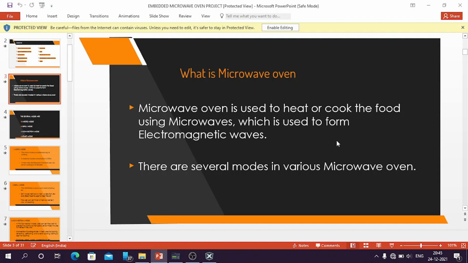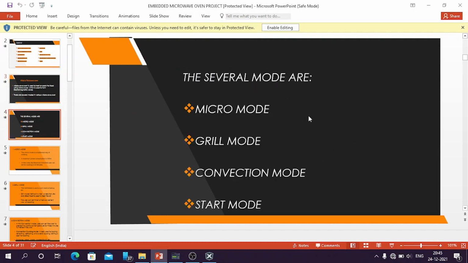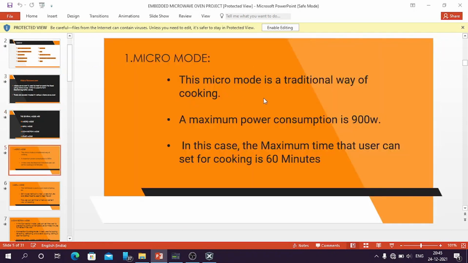There are several modes of operation of a microwave oven: micro mode, grill mode, convection mode and start mode. First, micro mode. The micro mode is a traditional way of cooking and it utilizes maximum power consumption of 900 watts. The user can set a maximum of 60 minutes to cook the food.